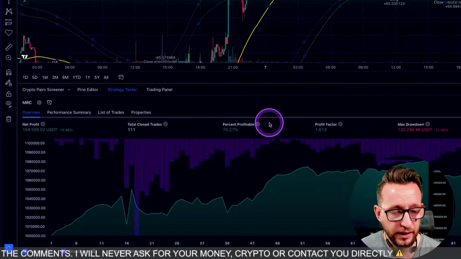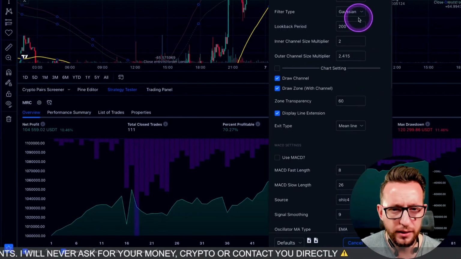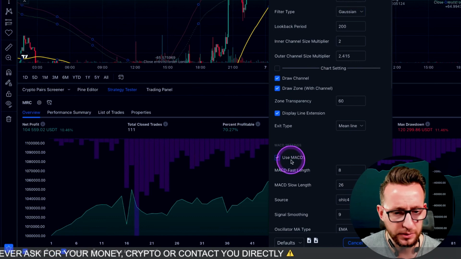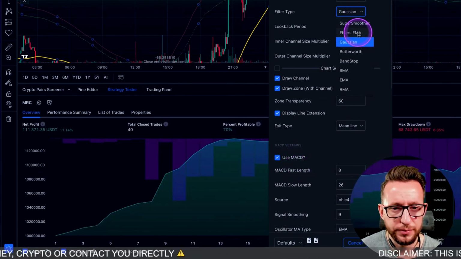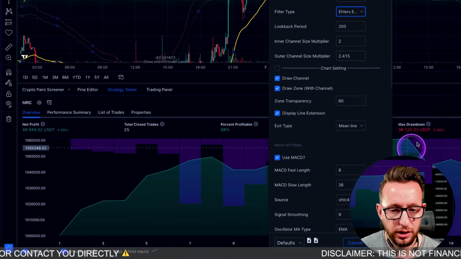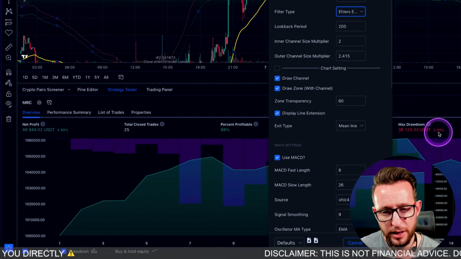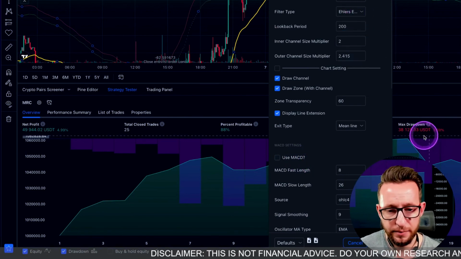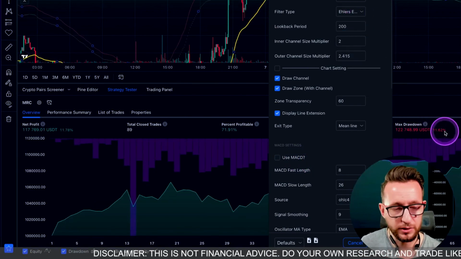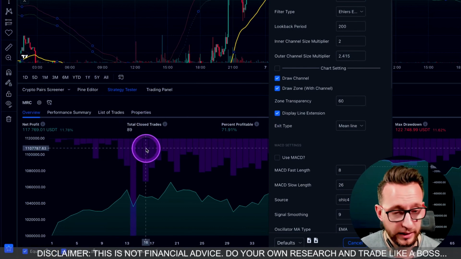Right. Okay. So let's have a look at the other one, which was 80%. I think this was with the MACD here. MACD doesn't really change much. Our drawdown is 3.59%. If I remove the MACD here, we can see that our drawdown was considerably more, but there were a lot more trades. So as you can see, a profitable trading strategy.